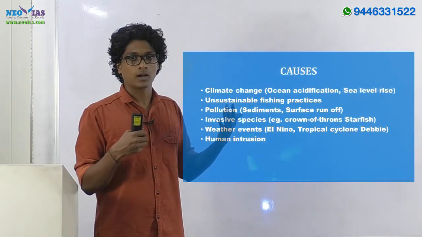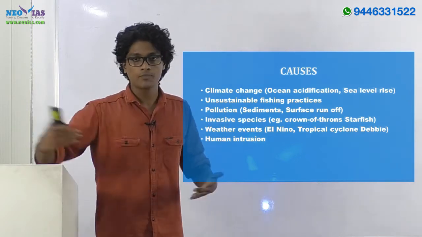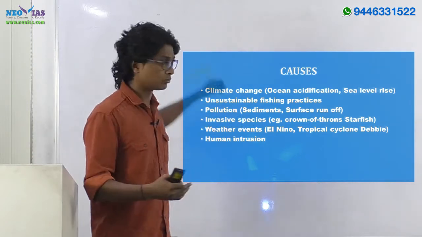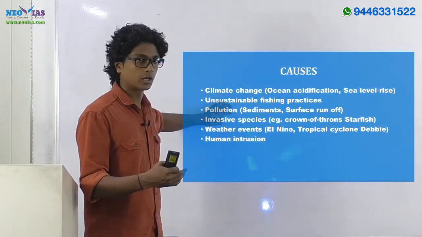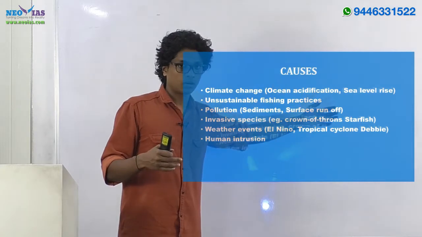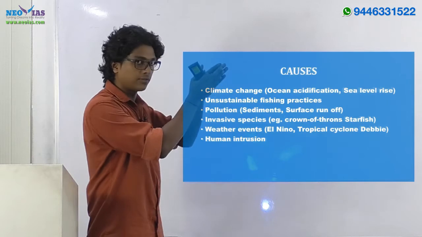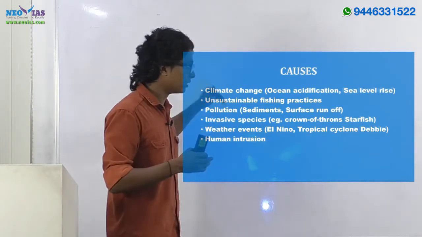As well as if you are not treating the water properly, if sewage is running into the reef water, again the same thing happens. So one dimension there is pollution. You can interlink it with construction sediments, surface runoff, agriculture runoff, things like that. The next, specifically in the case of the Great Barrier Reef, is invasive species.